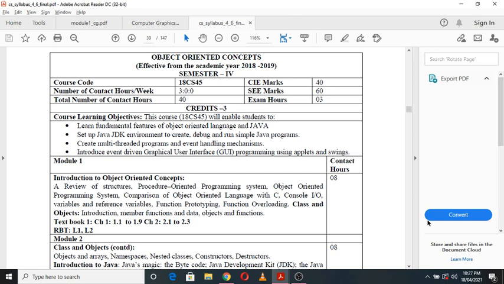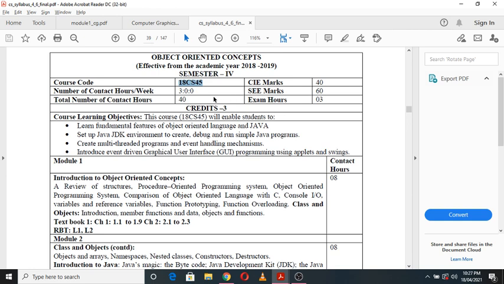So as today is the first day of your post semester, this was at the commencement of your post semester. So as a part of post semester, for your A division, I am going to handle a subject called object oriented concepts. That is, in short, you can call it OOC, object oriented concepts. The subject code is 18CS45, right?